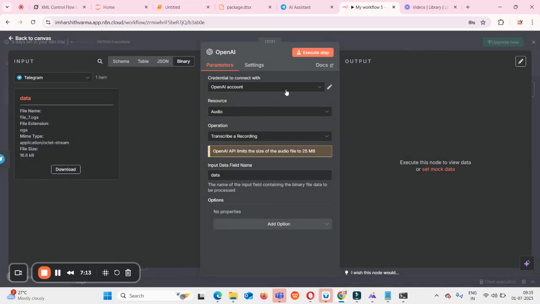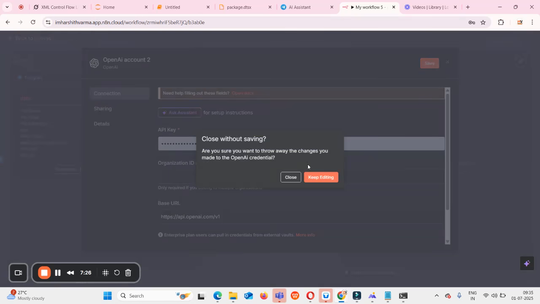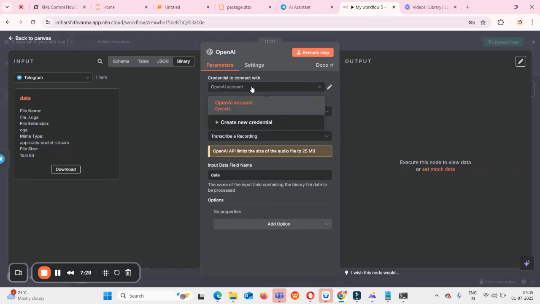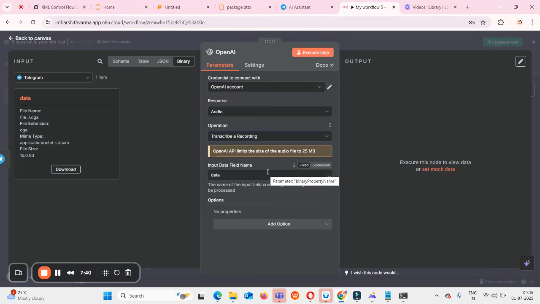Once I click that, it will ask us to set up the credential of our OpenAI. If you want to create a new OpenAI account, you can click on this create new credential and give the OpenAI API key which you have. I already gave that, so it's directly showing me the OpenAI account. Resource I'll select as audio only, and operation is going to be transcribe a recording. Keep it like that only. Input data field name is data, because in the previous step we got a file from Telegram, right? That file has been named data, so we have to give that particular data only here.